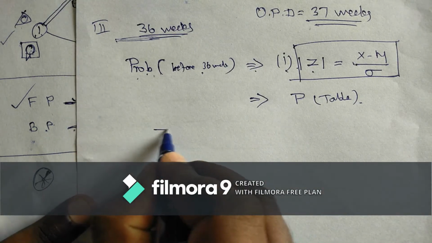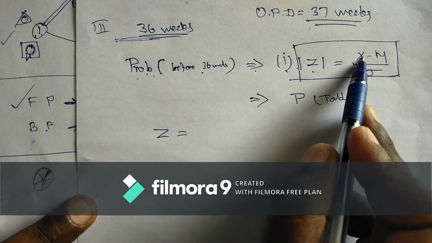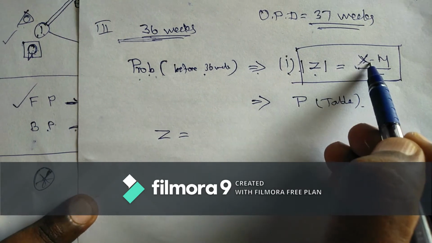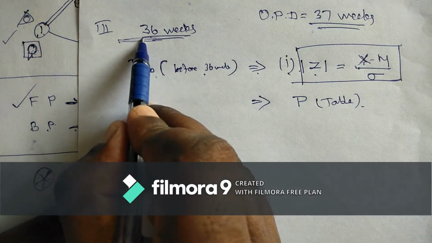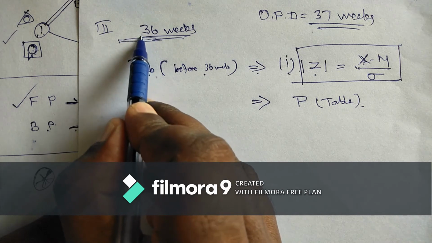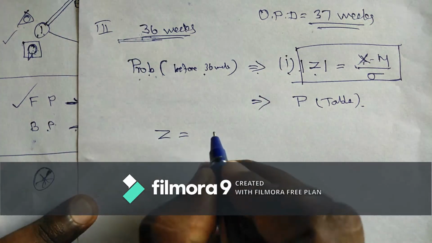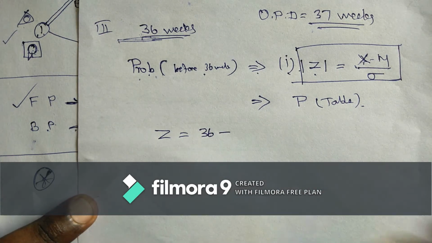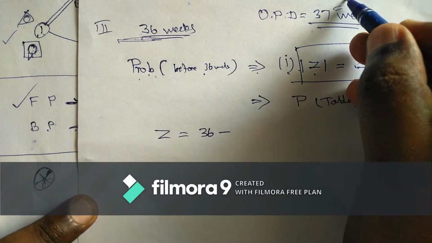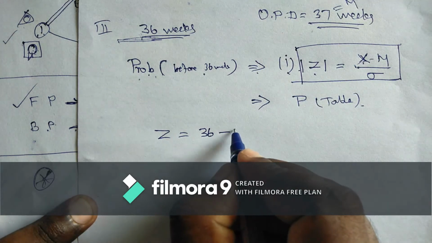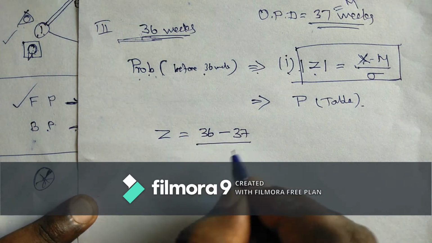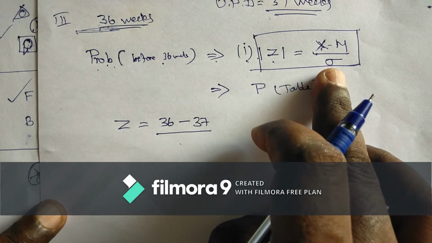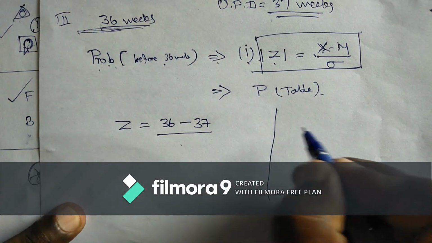Now find the z value. Z equals (X minus mu) by sigma. X is given in the problem, so X is 36. Mu is the original duration, 37. Sigma is the standard deviation. How to find sigma?